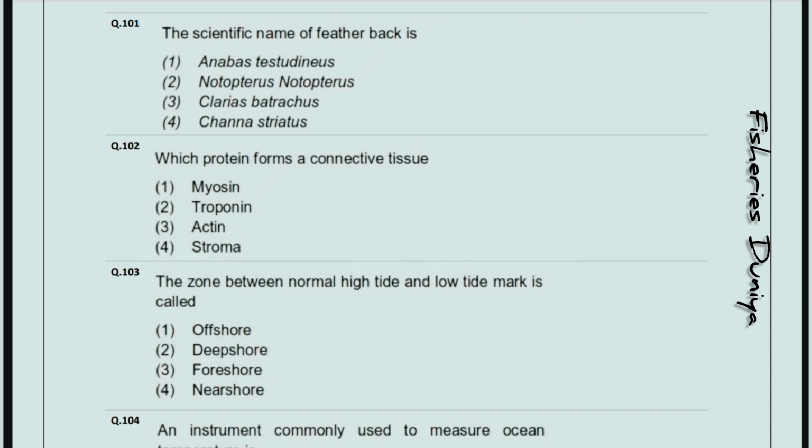Anabas testudineus is climbing perch, Clarias batrachus is magur, and Channa striatus is striped murrel. Which protein forms connective tissue? So the correct answer is option number 4, stroma protein. The zone between normal high tide and low tide mark is called? So the correct answer is option number 3, foreshore.